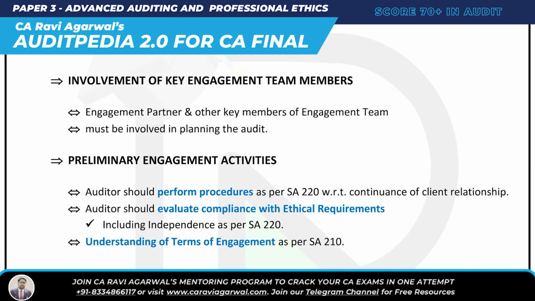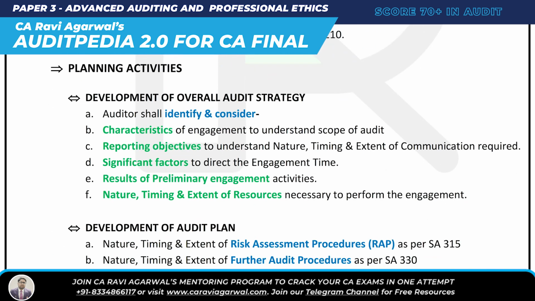So what are we studying right now? We are studying requirements of SA 300. What is the first requirement? Involvement of key engagement team members. The engagement partner and other key members of the engagement team must be involved in planning the audit. Second requirement is preliminary engagement activity, which you have to do before planning. What do we do over here? The auditor should perform procedures as per SA 220 with respect to continuance of client relationship. Secondly, evaluate compliance with ethical requirements; just check whether compliance is going on or not. And then lastly, understand the terms of engagement as per SA 210.